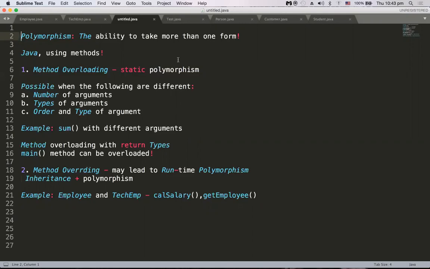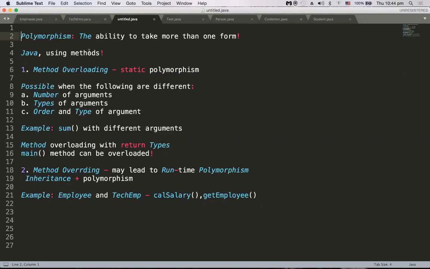That means the implementation unit of polymorphism in Java. So in Java, methods are the implementation units for polymorphism. That means methods will take more than one form. If you observe inheritance, the implementation units are classes and interfaces. Inheritance happens among classes and among interfaces. In the same fashion, polymorphism is exhibited with the help of methods only.